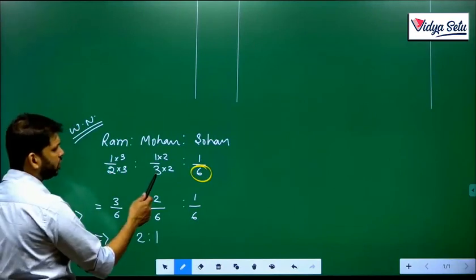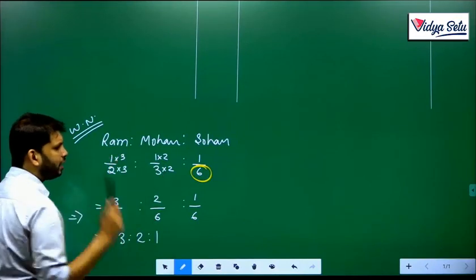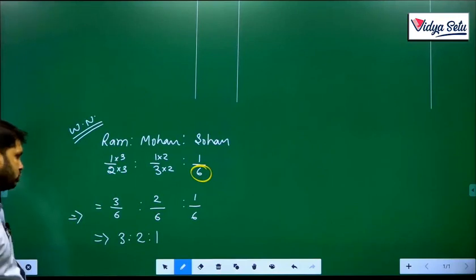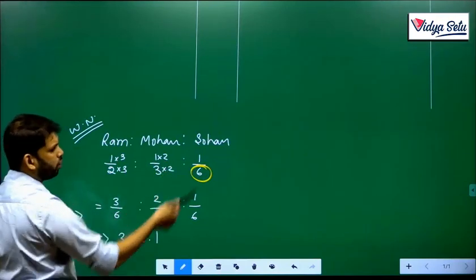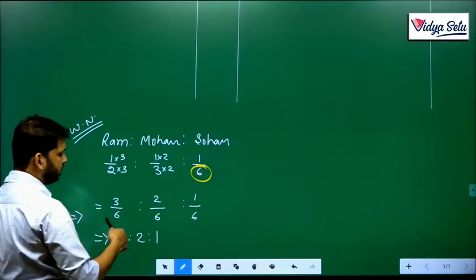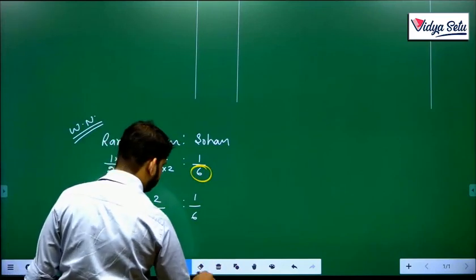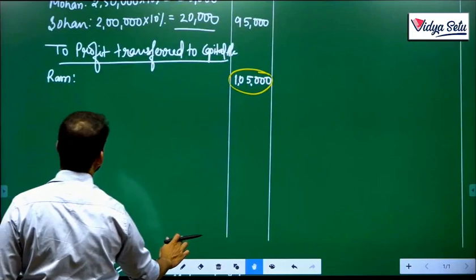To make 3 into 6, I multiply by 2, and the numerator also by 2. Here it is already 6, so I don't have to do anything. So we can write 3:2:1. Now we got our ratio, so we can solve this easily.